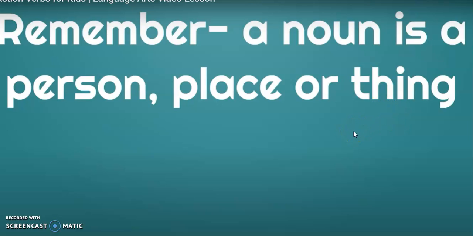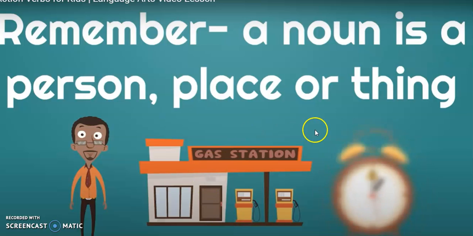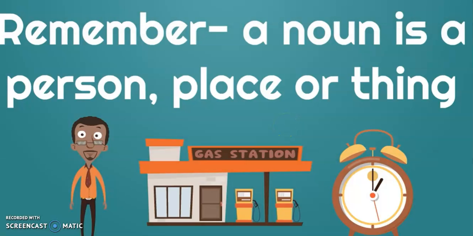Remember, a noun is a person, place, or thing. A person, like a teacher, a place, like a gas station, or a thing, like an alarm clock. Okay, it's very clear. A noun is a person, for example, teacher, puede ser el profesor. A noun is a place, un lugar, puede ser gas station, or thing, o una cosa, en este caso puede ser un reloj. ¿Yeah? Ok, continue. If it's a person, place, or thing, it's a noun.